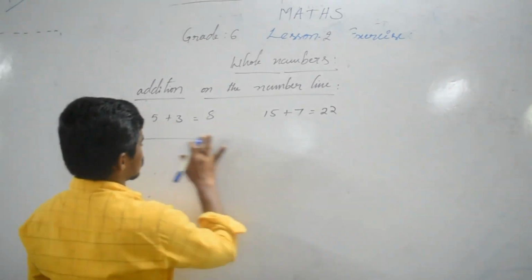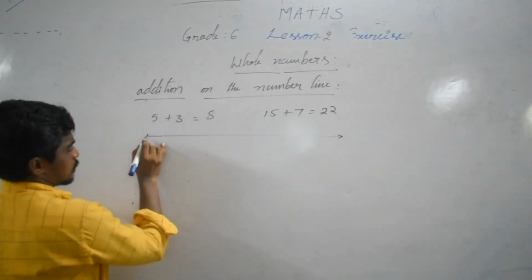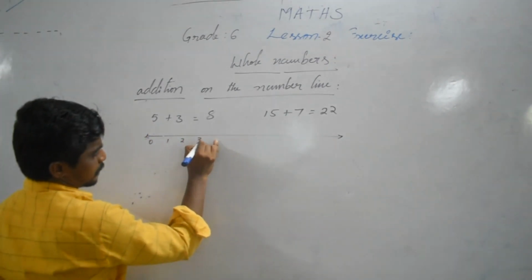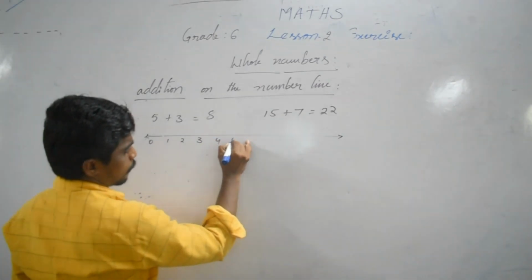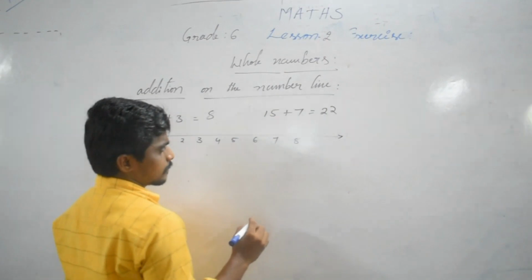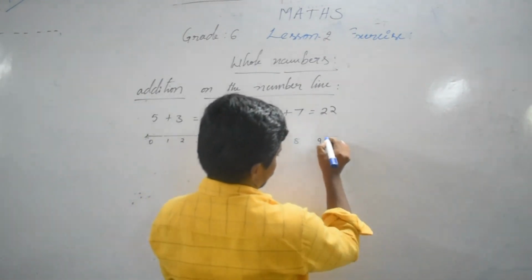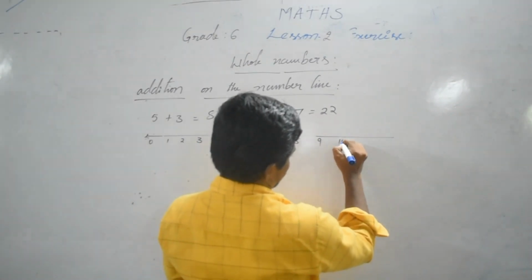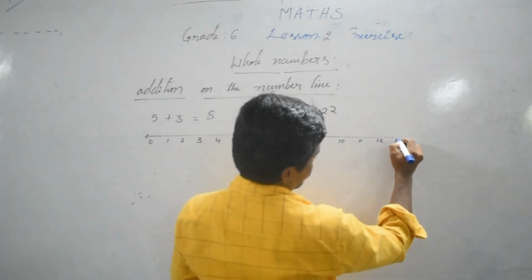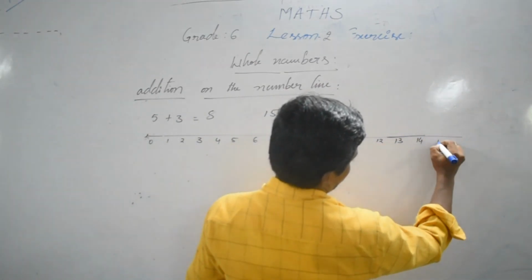First you draw the number line: 0, 1, 2, 3, 4, 5, 6, 7, 8, 9, 10, 11, 12, 13, 14, 15.